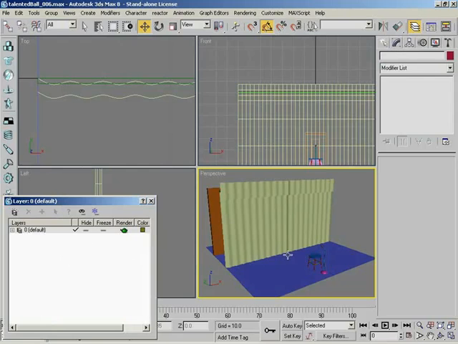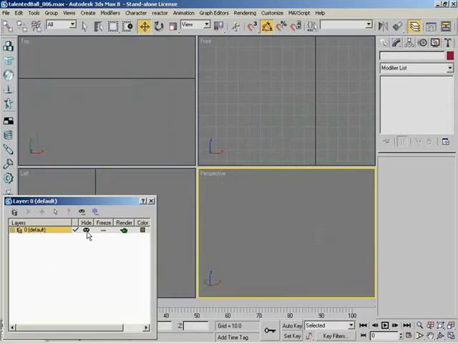Before we do that, actually, I didn't mean to leave this out. It is important to note that as soon as you open the layer manager, you already see a layer. You have layer 0, which in parentheses is default. All objects in your scene by default are placed into the default layer. That is correct. So if you were to hide that layer, which you can do just by clicking below the hide column here, you're going to see this little mask here, and you can see everything in our scene is gone.